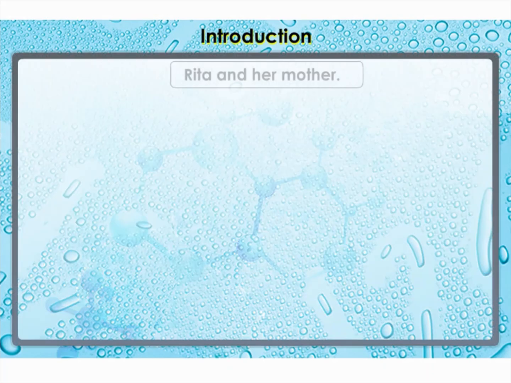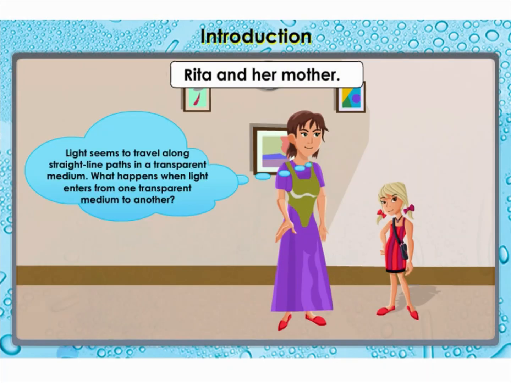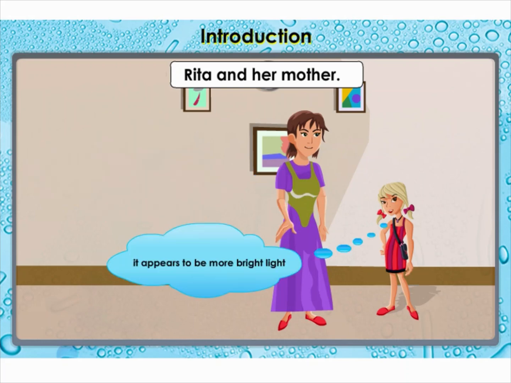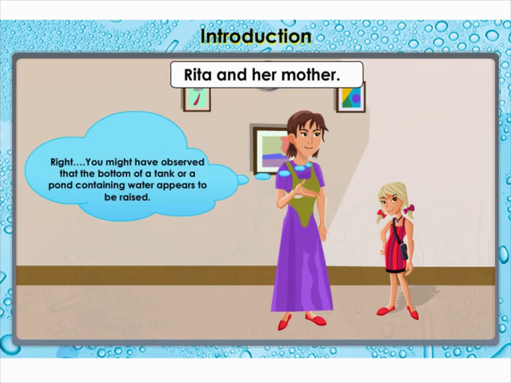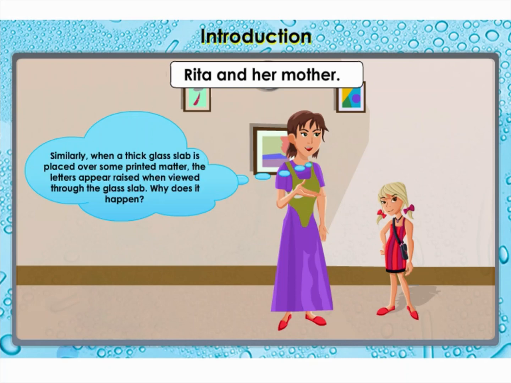Introduction. Rita and her mother. Light seems to travel along straight-line paths in a transparent medium. What happens when light enters from one transparent medium to another? It appears to be a more brighter light. Right. You might have observed that the bottom of a tank or a pond containing water appears to be raised.